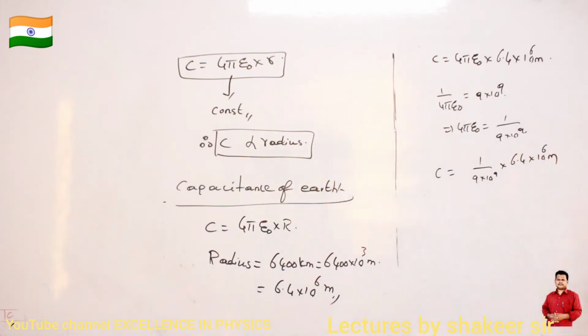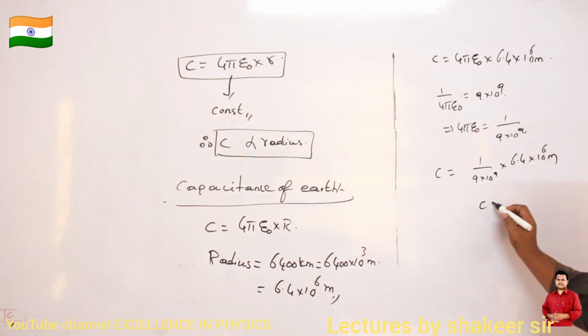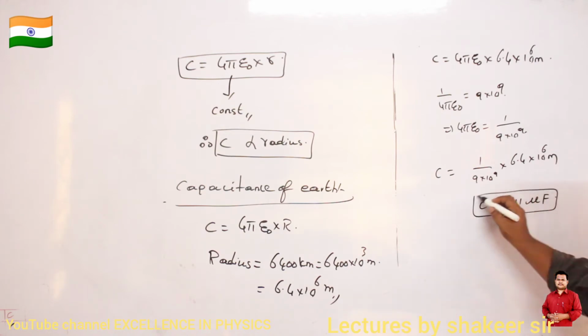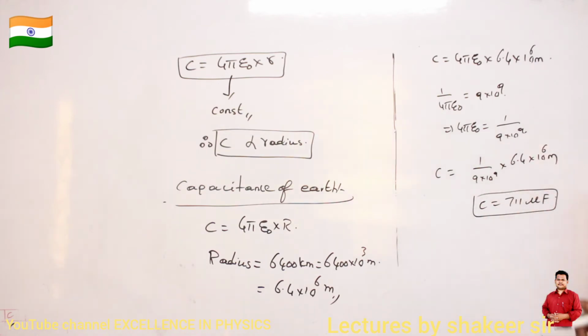If I do this calculation, the value of capacitance which I will get is 711 microfarads. So C is equal to 711 into 10 power minus 6 farads.